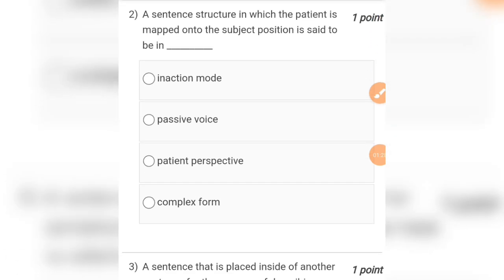Question number 2 is a sentence structure in which the patient is mapped onto the subject position is said to be in inaction mode, passive mode, patient perspective mode, complex form. So the answer for this question will be passive voice. A sentence structure in which the patient is mapped onto the subject position is said to be in passive